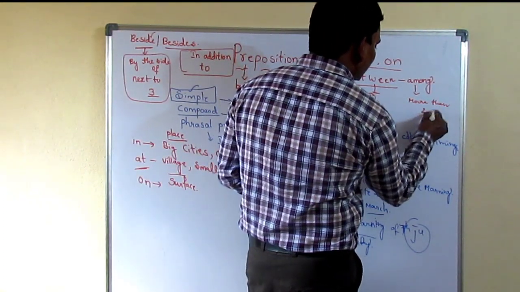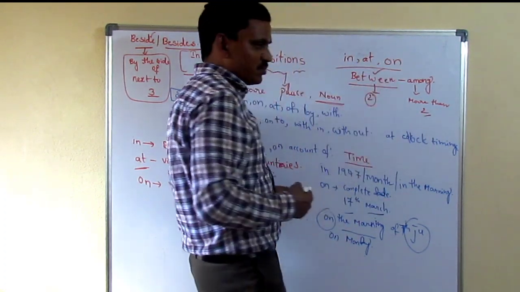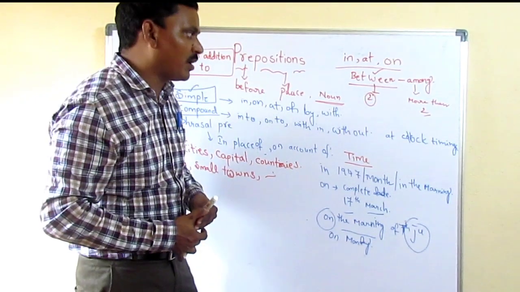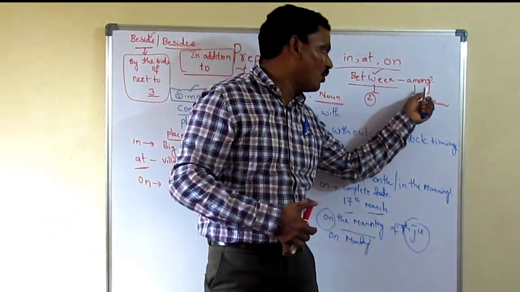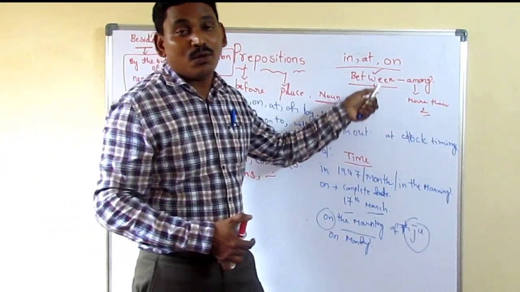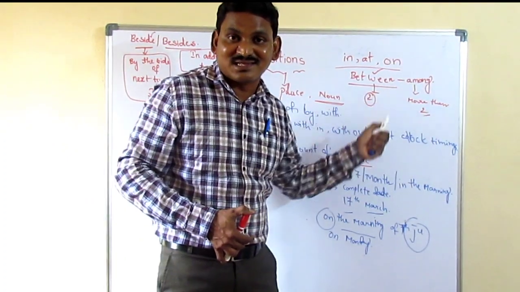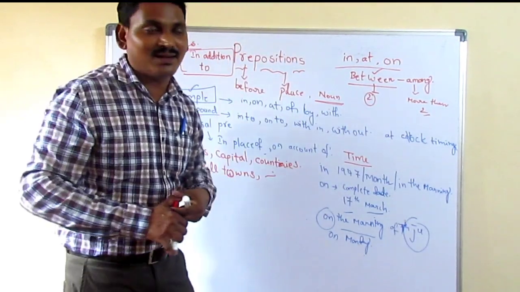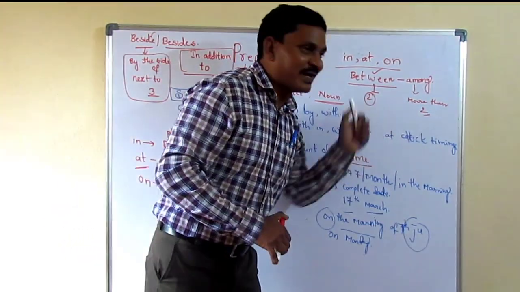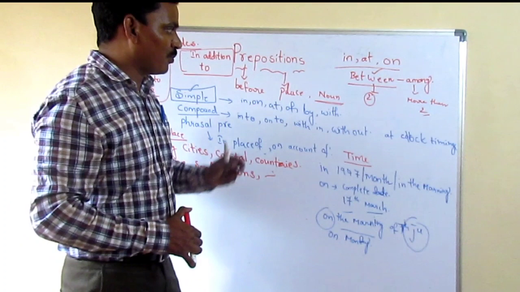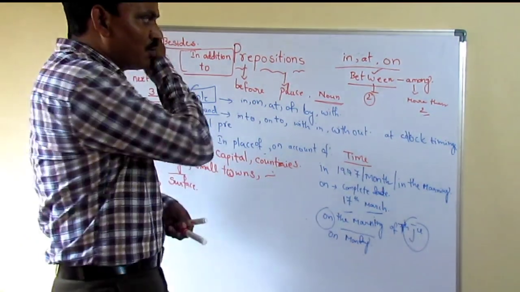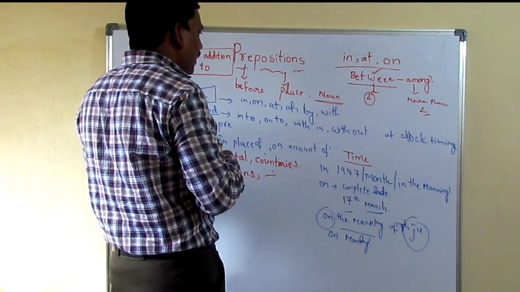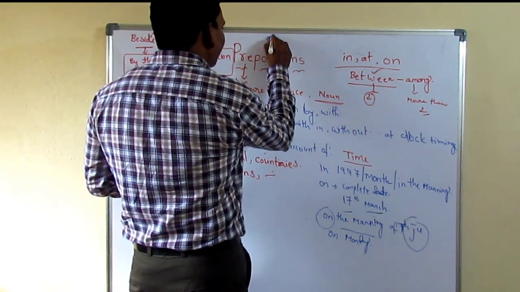If we shared it between two, we have to use between. An apple was shared between Shyamala and Rupa. An apple was shared among the friends, among the classmates, among her sisters, among her brothers, among her family members. More than two means among. Only two means between, my dear friends.